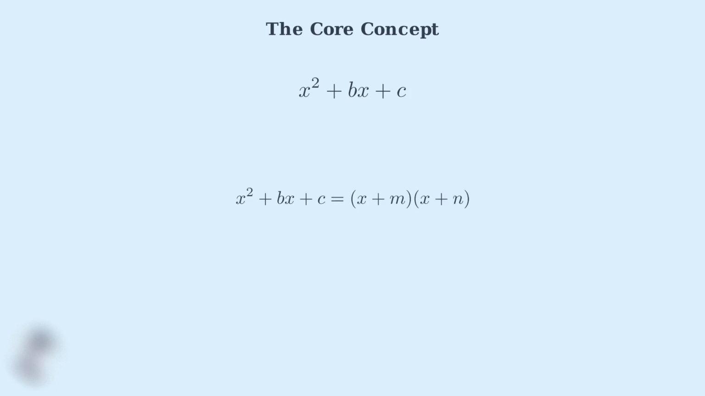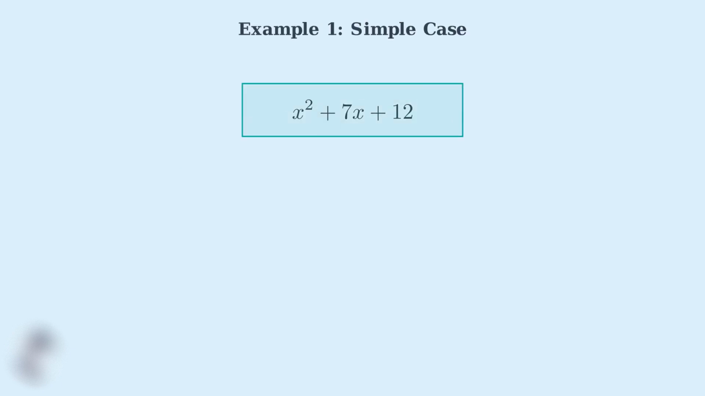Once we find these two numbers, we can write the trinomial as the product of two binomials, x plus m times x plus n. Let's work through our first example, x squared plus 7x plus 12. We need to identify the values of b and c. Here, b equals 7 and c equals 12. Now we need two numbers that add to 7 and multiply to 12.